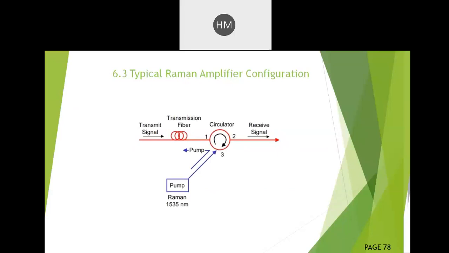Okay, typical Raman amplifier configuration. You can see here a signal is transmitted through the transmission fiber. For long distance, the signal is transmitted and a circulator is used. Circulators are used to circulate the power from one end to another end.